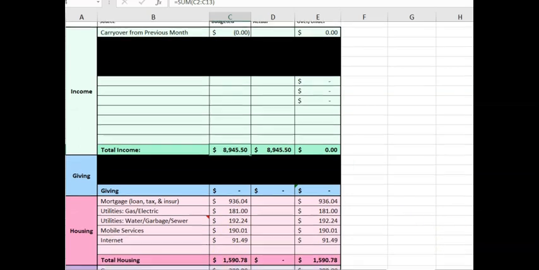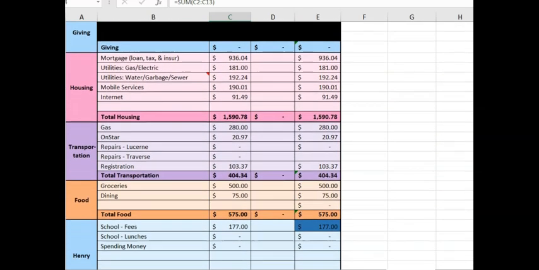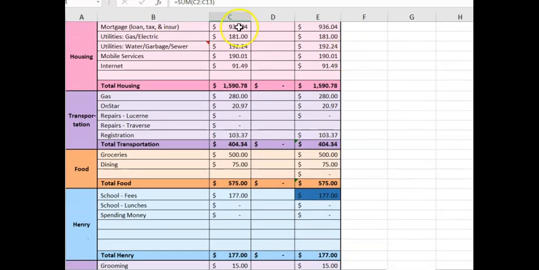So let's just jump into housing. So here you can see we have our mortgage and we have our utilities for gas and electric. Then we also have utilities with the city, which is water, garbage, and sewer, and that's quarterly, which was due in July, so I'm going to change that to 0 actually.